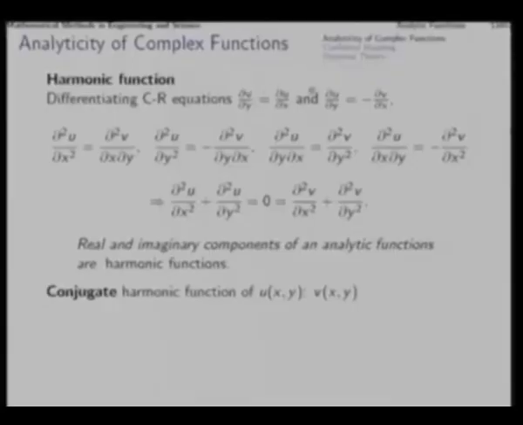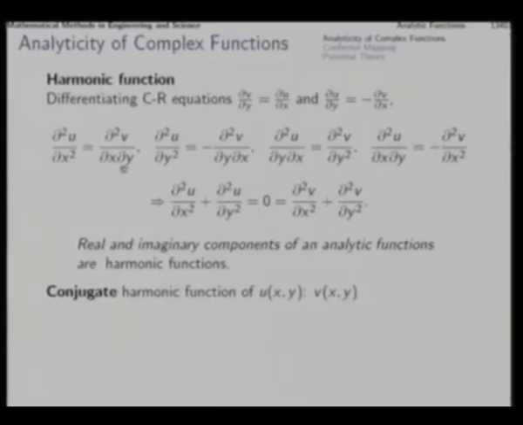So if we differentiate this, you find del 2u by del x square is equal to del 2v by del x del y. Similarly, del 2u by del y square is minus del 2v by del y del x. Then from here you can also find del 2u by del x del y or del y del x as equal to del 2v by del y square, and similarly from here you get this. So the second order derivatives will satisfy these requirements.